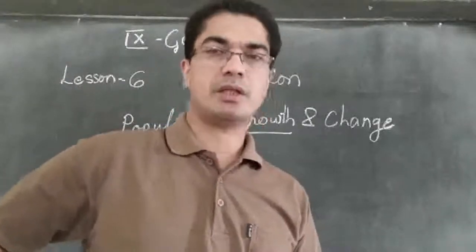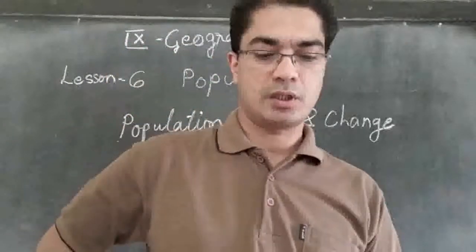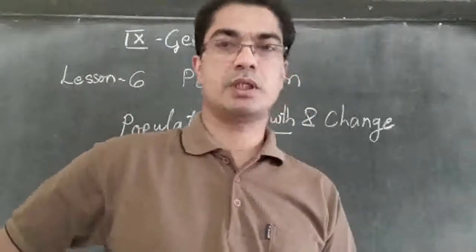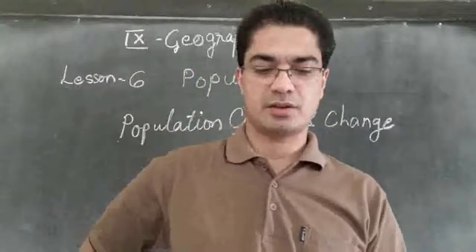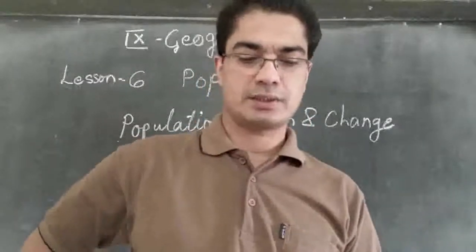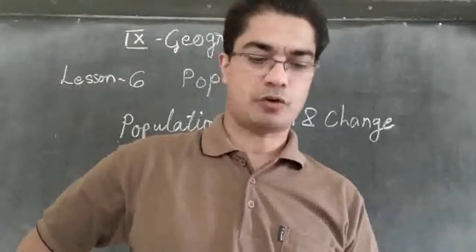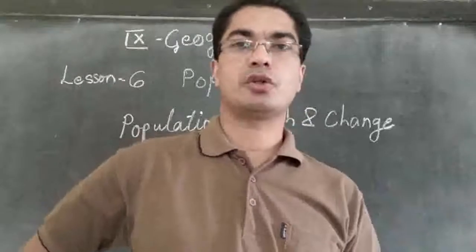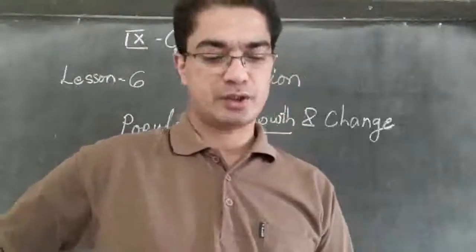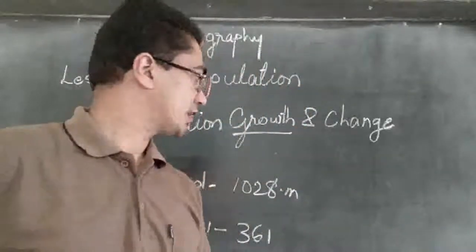Then in 1991, the population became still higher. It became 846.4 million people. The increase was 163.09 million, and the percentage was a little lower. It was 2.14. So in 2001, the last census that is available for us, the population reached 1028.7 million.